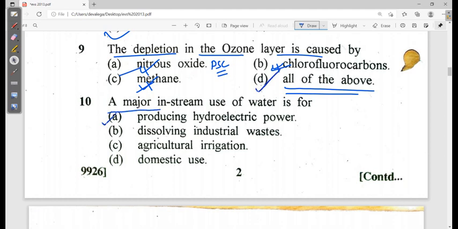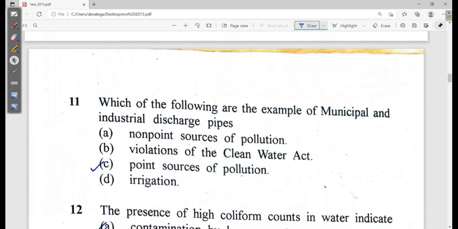The major in-stream use of water, see, is producing hydroelectric power. This is again the correct one. This is the major use. Okay, other uses are also there, but the major use is this one. So this question paper is easy. Which of the following are examples of municipal and industrial discharge pipes? They are the point sources of water pollution.